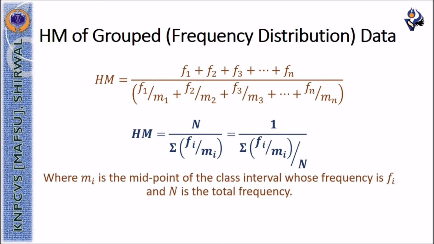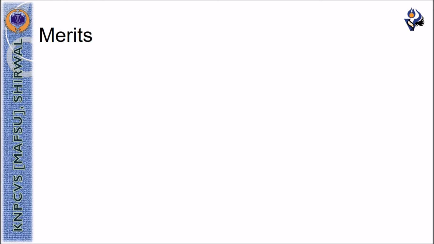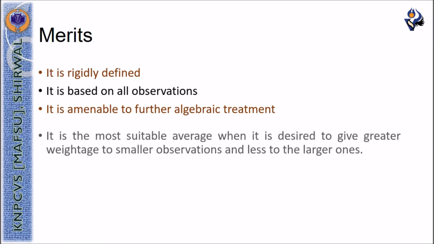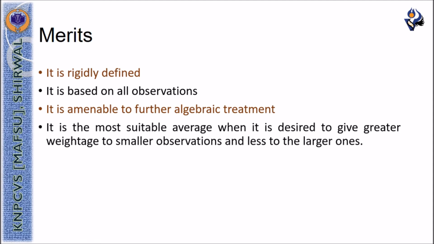The merits of harmonic mean are that it is rigidly defined, it is based on all the observations, it is amenable for further algebraic treatment, and it is the most suitable average when it is desired to give greater weightage to smaller observations and less weightage to the larger observations.